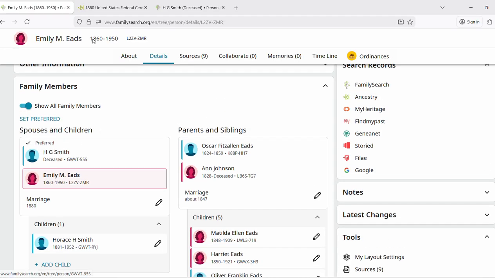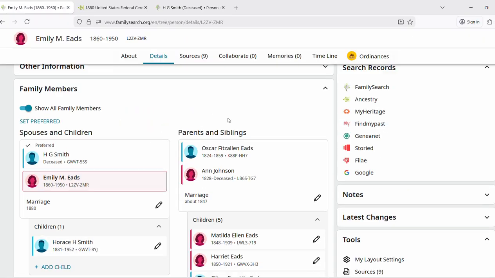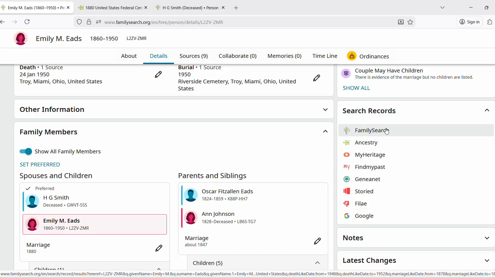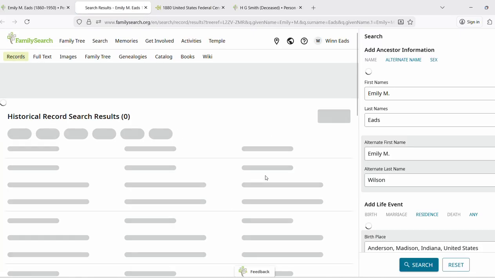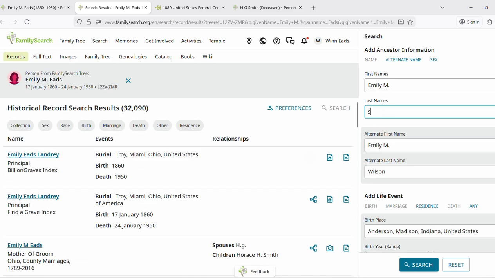Now, we could just go over here to H.G. Smith's page and just type in Henry, but I want to show you a little trick I've learned that's pretty cool. Ancestry or Family Search, the records from Family Search is what you want to attach. It's a pain to attach records from Ancestry, but Family Search is pretty easy. So we're going to go over to Family Search. It's going to take all we know from Emily, except in the record we're looking for, her last name is Smith. So we're going to change that.